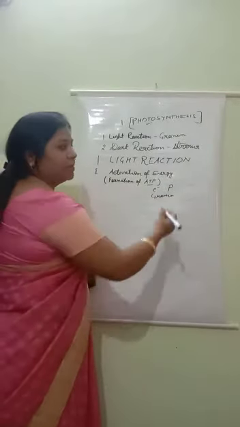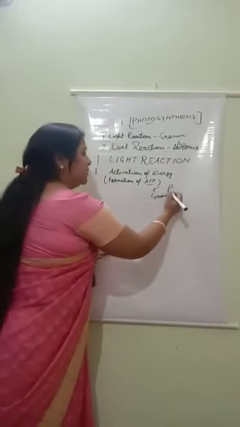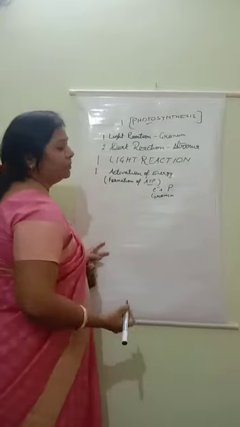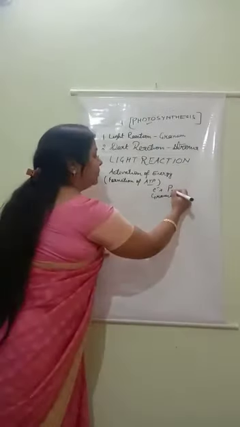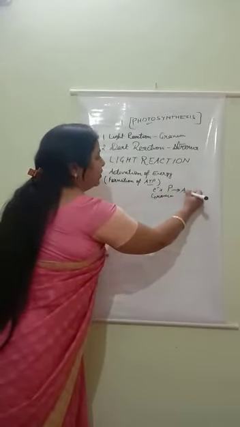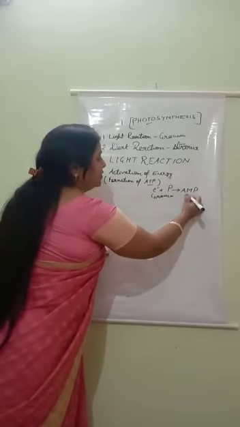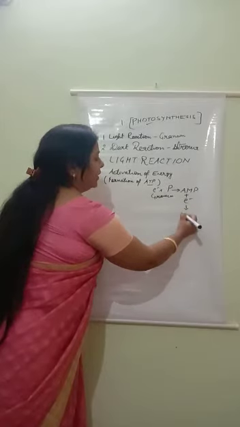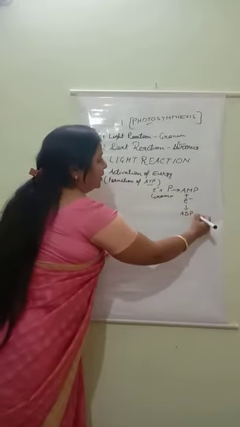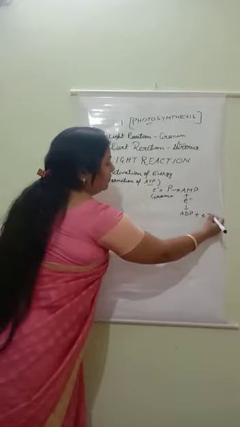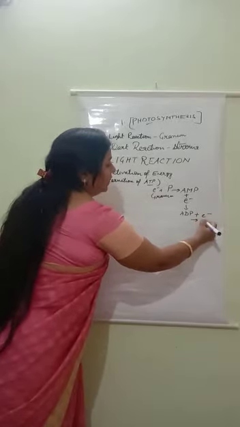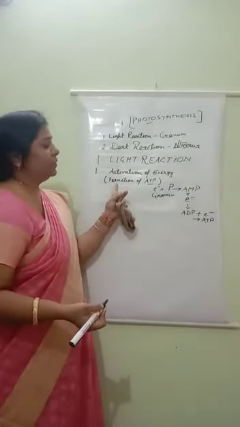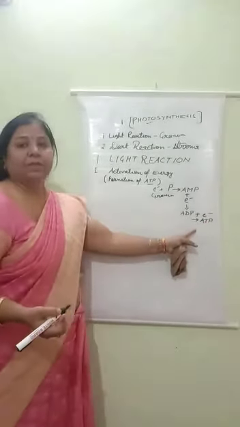And in granum, phosphate molecules are present. So this phosphate molecule reacts with the electron, reacts with photon molecules and forms adenosine monophosphate. Adenosine monophosphate again combines with one electron and forms adenosine diphosphate. Again adenosine diphosphate combines with one photon molecule and forms ATP. This I taught you in my previous video, how formation of energy takes place.